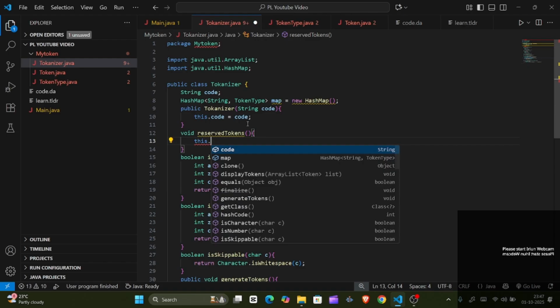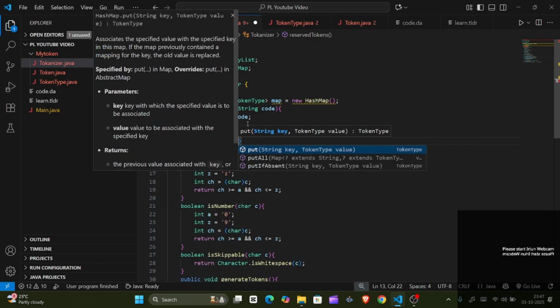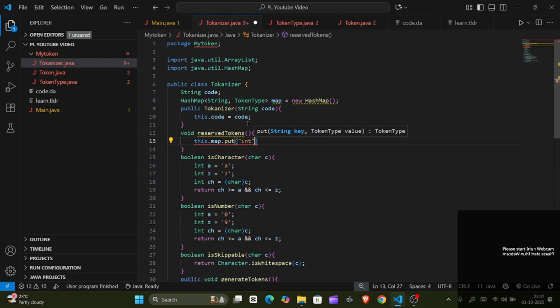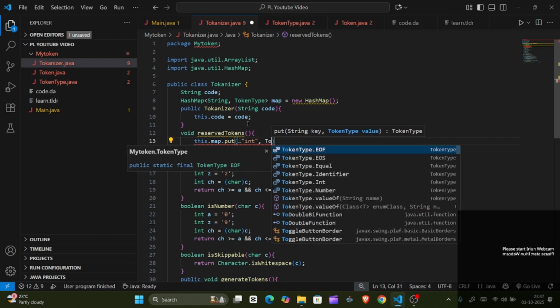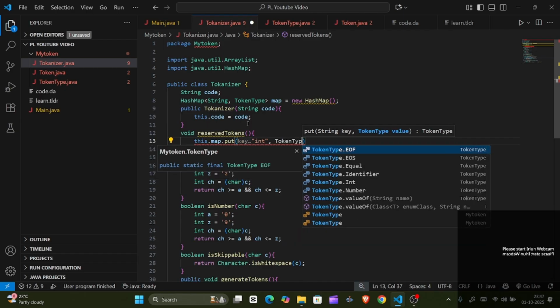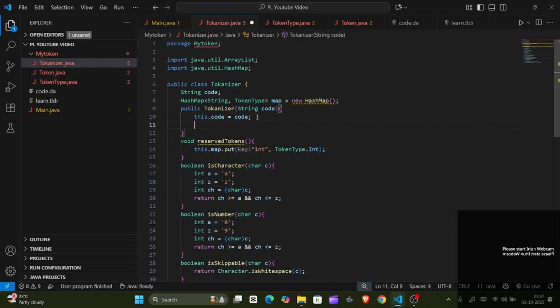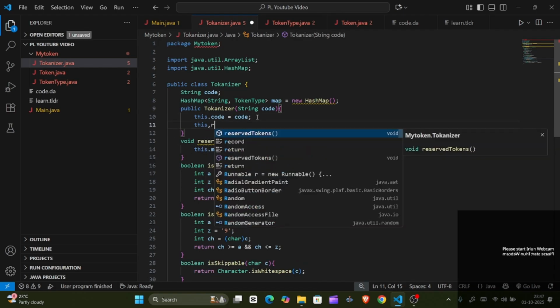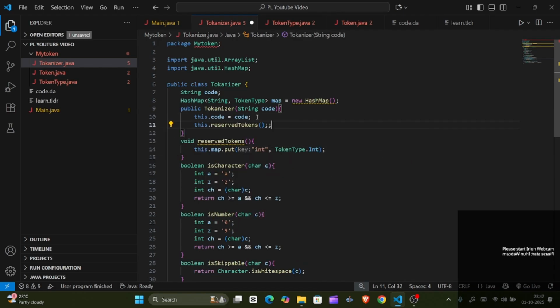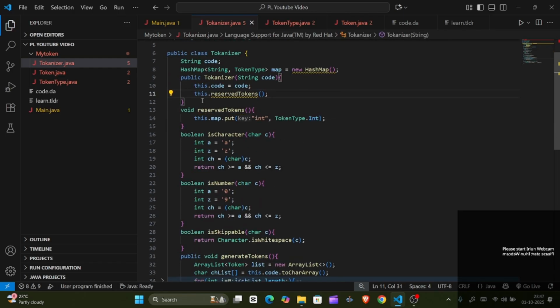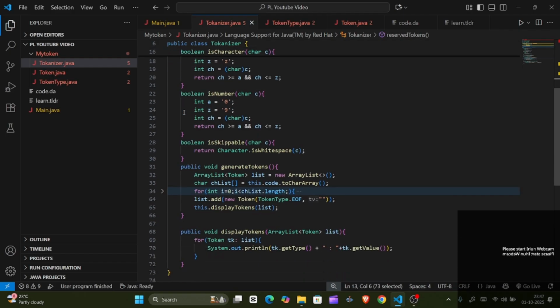So this.map.put, and for int, it's token type int. This is how I reserved it. To reserve the tokens, I'll call reserveTokens here, so whenever this Tokens instance gets created, we reserve each and every token.